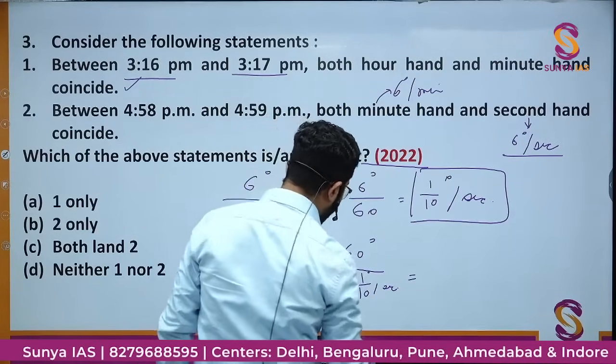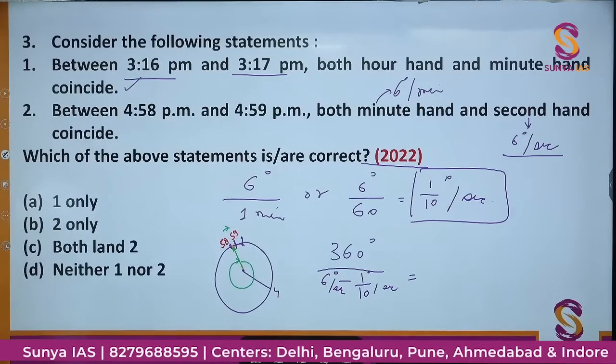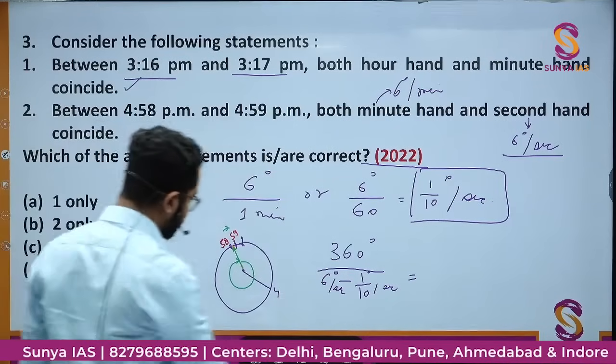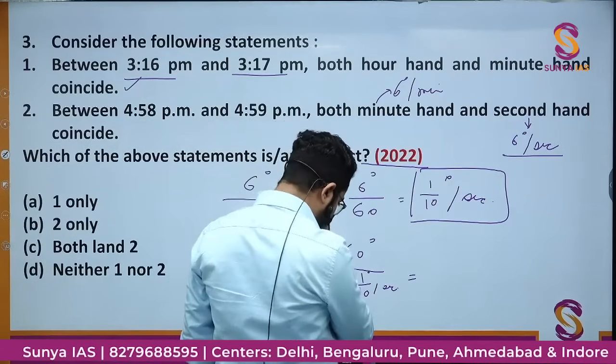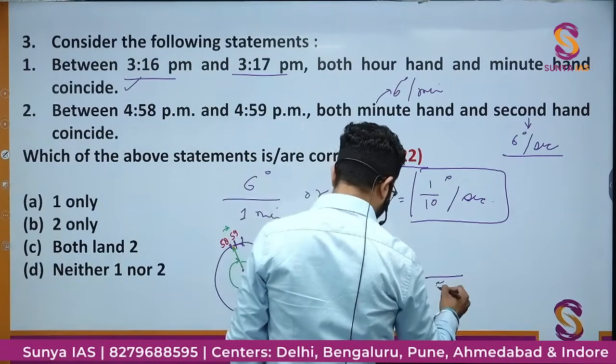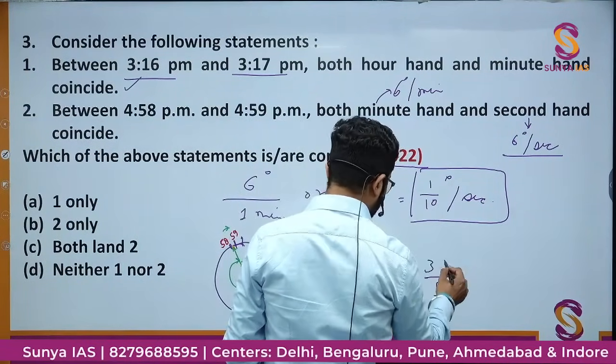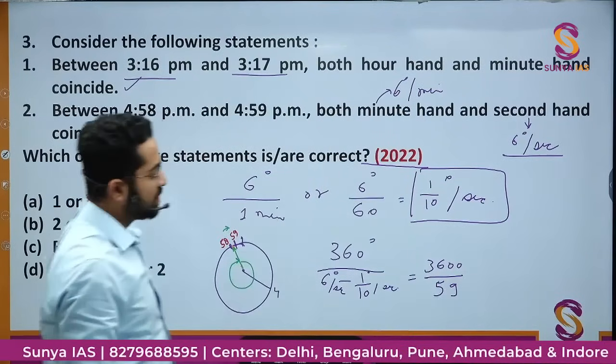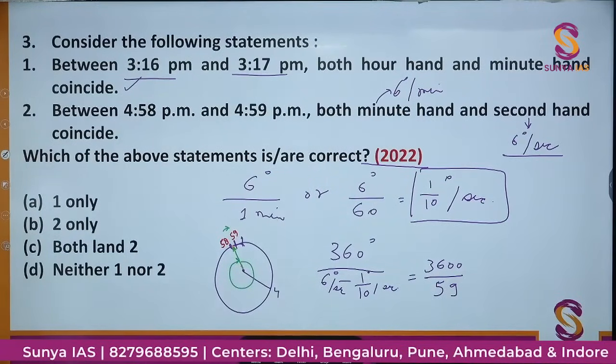So if I'll calculate this, this would be 60 minus 1, 59, into 3600. 3600 upon 59. So this is in seconds.